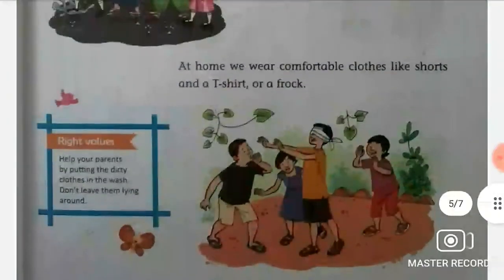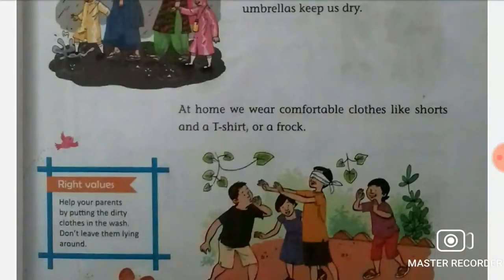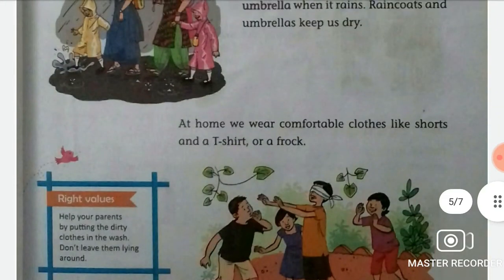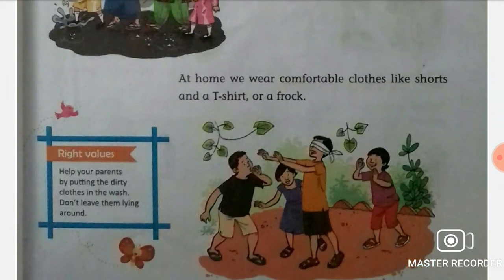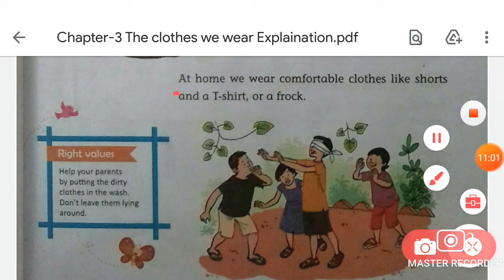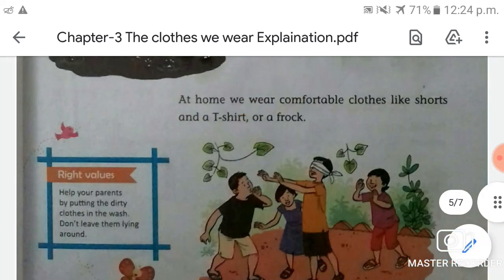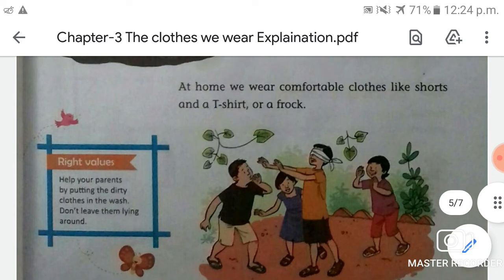So students, when you are at home, what kind of cloth do you wear? So when we are at home, we wear very simple clothes, very lightweight clothes. Okay, and at the same time, when we are going for a party, we wear party wear clothes. Okay, we wear party wear clothes, very shiny clothes. Okay, so let's read about it. At home, we wear comfortable clothes like shorts and a t-shirt or a frock. Okay, so when we are at home, there is no any occasion, so we wear simple clothes and comfortable clothes.